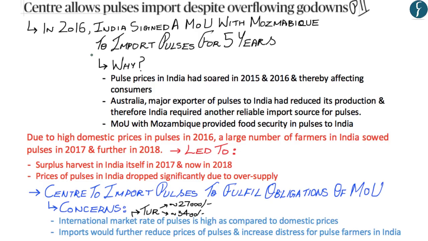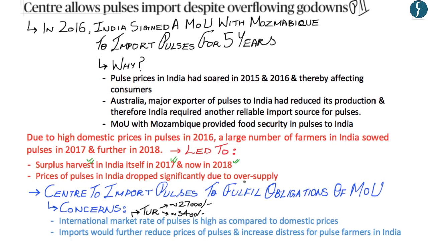a Memorandum of Understanding or an MOU with the country of Mozambique. And under this MOU, India was going to import pulses from Mozambique for 5 years. However, due to the high domestic prices in pulses in 2016, a large number of farmers in India began to sow pulses in 2017 and further in 2018. And because of this, there was surplus harvest of pulses in India in 2017. And moreover, there's going to be a surplus harvest in India in pulses again in 2018.